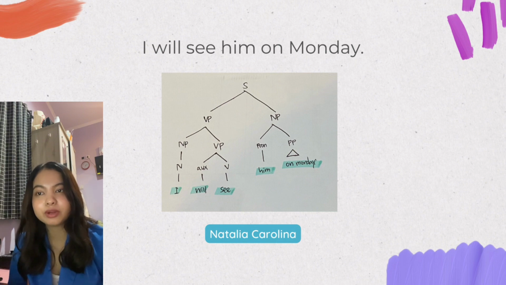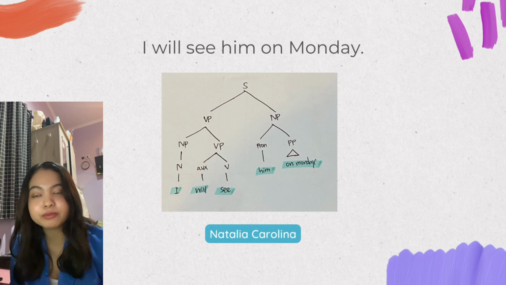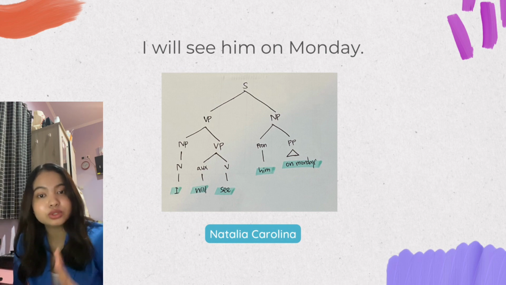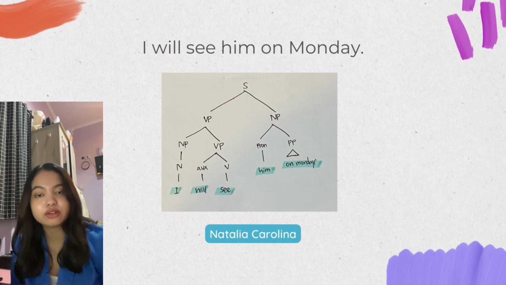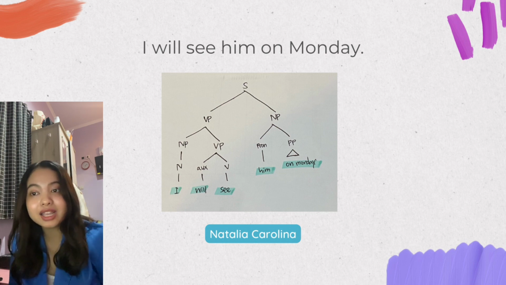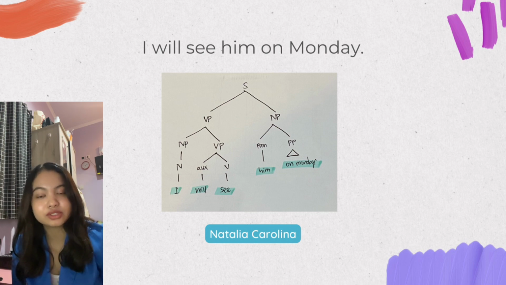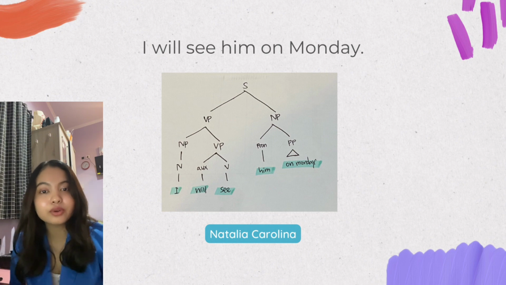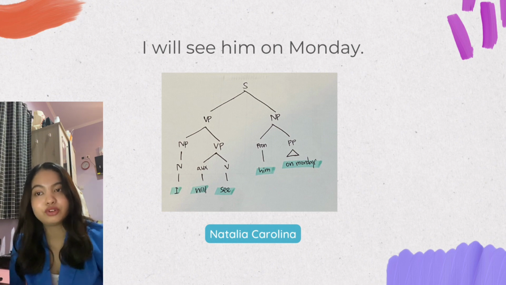I'm going to separate this into two categories, verb phrase and noun phrase. For the verb phrase, I also separate this into two categories, noun phrase and verb phrase, because "I" in here is a noun so it can be categorized as a noun phrase. And for the verb phrase, we have "will" and "see."